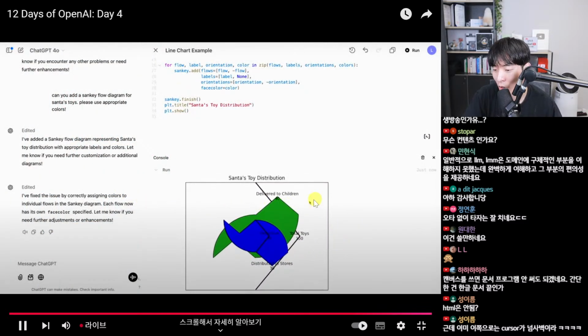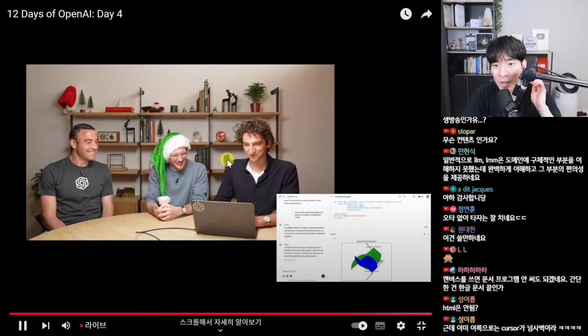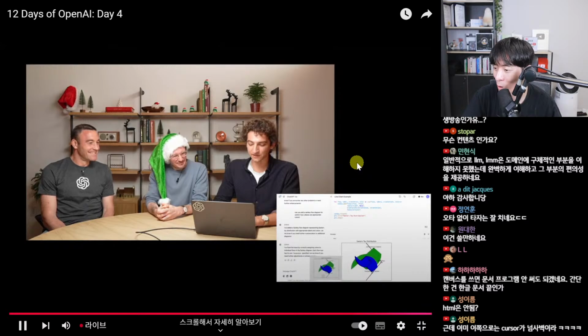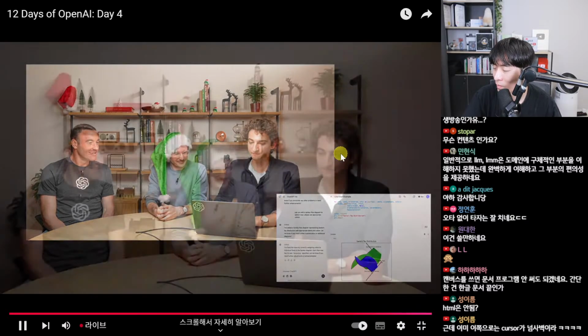All right, looks like maybe Matplotlib has some bugs in its Sankey layout, but we got a graphic, and we can keep refining this with ChatGPT, even dragging this image into the prompt there if you want to show ChatGPT exactly what this image looks like to help refine. So those are some of the new programming features in Canvas.